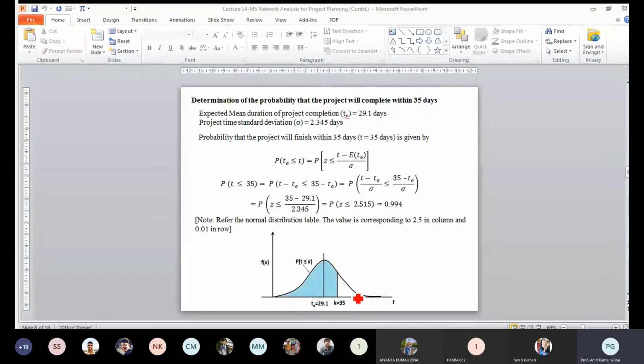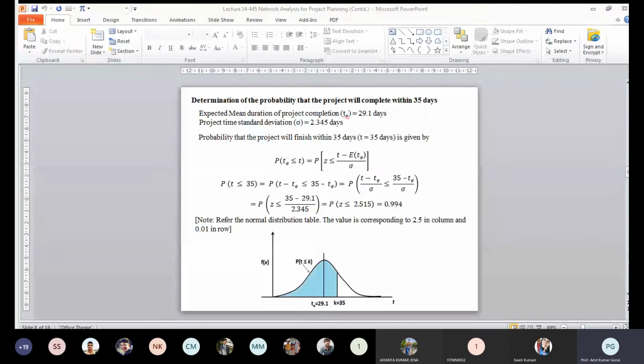Now, how much risk do you want to take? You want to take the risk up to this point. So how much risk you want to take is the probability that the time of completion is less than or equal to a value K. That means up to 35 here, if we want to take it. This side is representing the lower time and this side is representing the higher time.